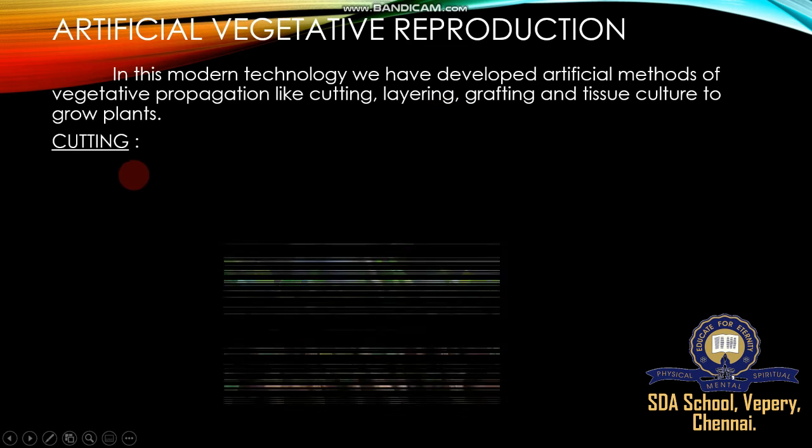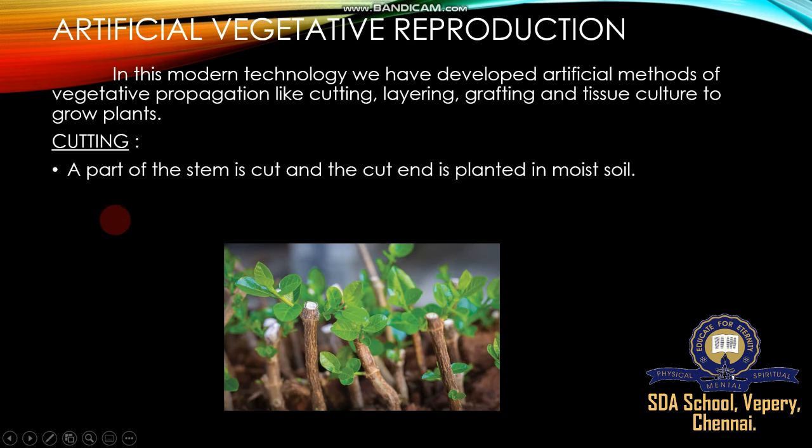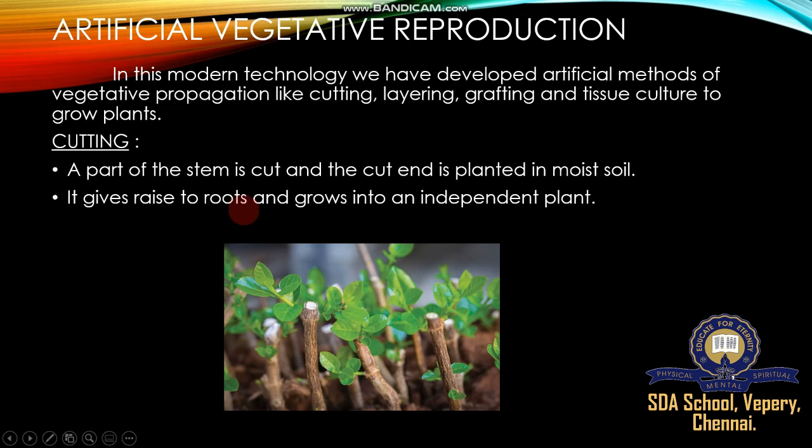Number one is called cutting. A good example is going to be given for this. One plant is cut into lots of branches of the plant stem to produce new plants. This comes under stem cutting. A part of the stem is cut and the cut end is planted in moist soil. It gives rise to roots and grows into an independent plant.